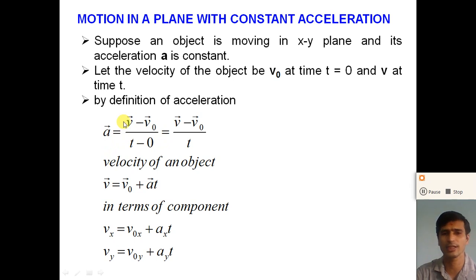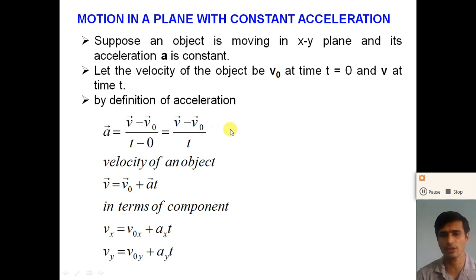Here the initial velocity and the final velocity are both vectors, but time is a scalar quantity, so we cannot represent time in vector form. So we get a equal to final velocity v minus initial velocity v0, the change in velocity, divided by time t.